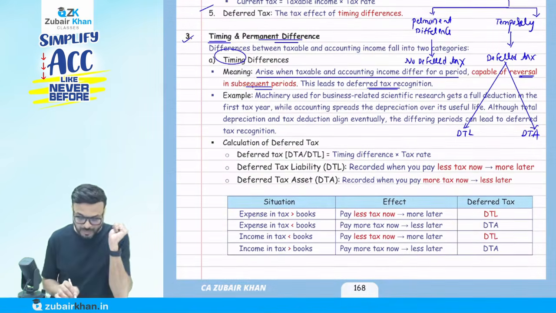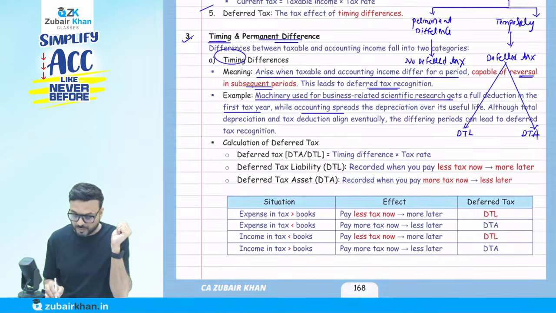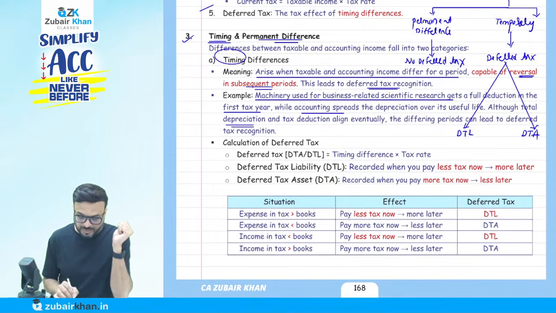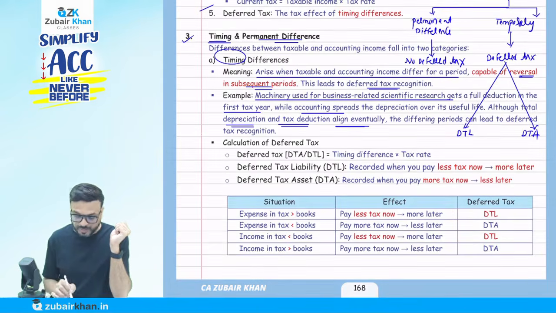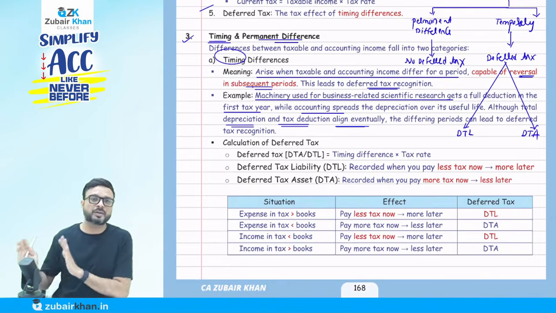Both are the same. The machinery used for business-related scientific research gets a full deduction in the first tax year, while accounting spreads the depreciation over its useful life. Although total depreciation and tax deduction align eventually, the difference in period can lead to deferred tax. They are saying that here. In tax law, they depreciate in 1 year only, but in accounting over a period of time, but overall it will be the same.